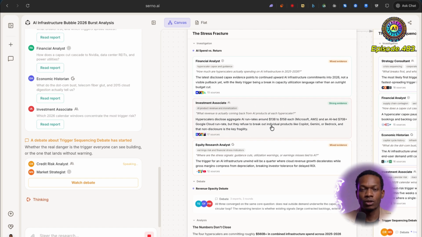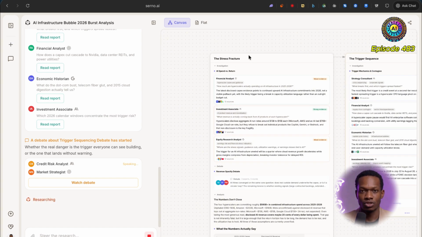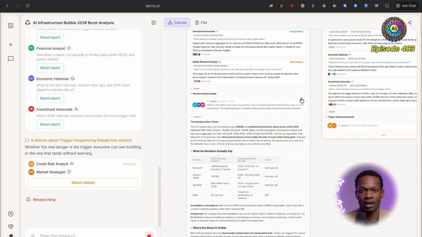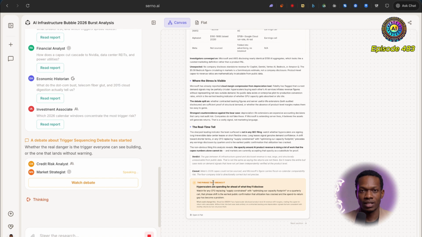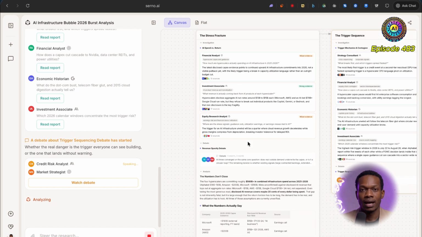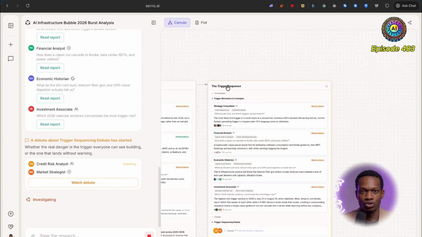And of course, we do still have this canvas here, which is the stress fracture card, which looks like what it starts off with. So where stress is visible, the real-time tell, and the phrase that breaks it. So hyperscalers are spending far ahead of what they'll disclose. Interesting stuff. So that neatly goes on to this trigger sequence.